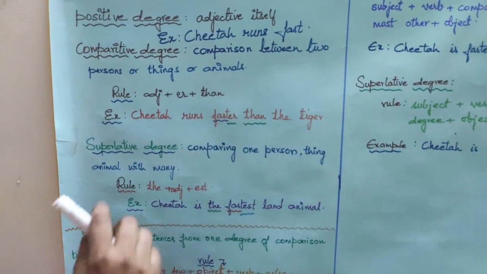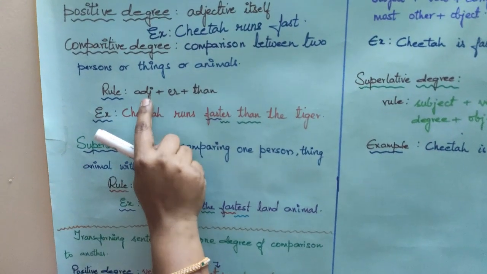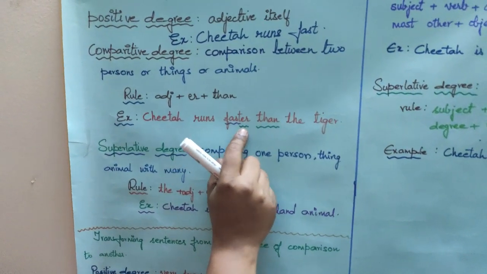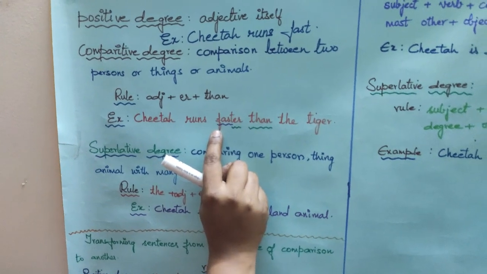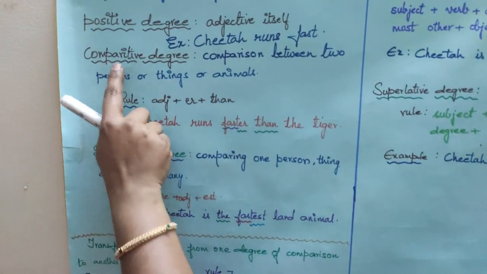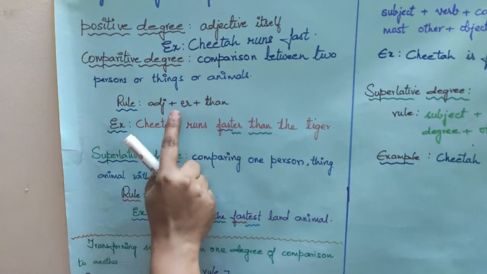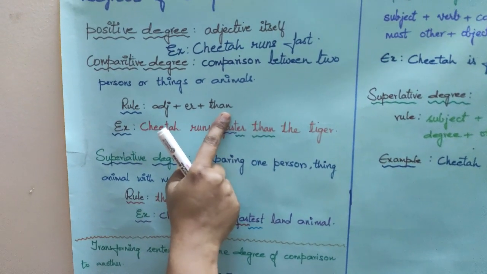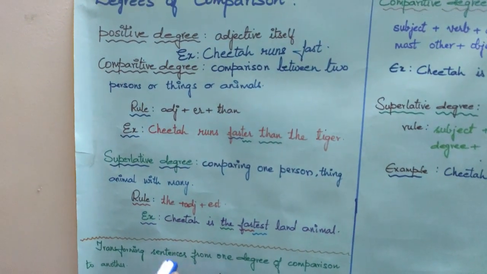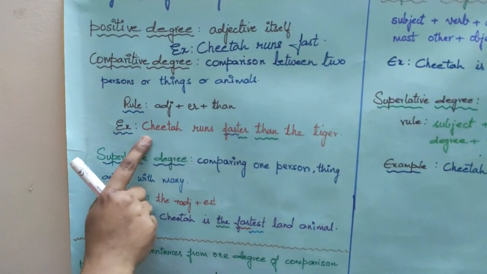Now, in this example, the adjective is fast and we should add er to the adjective followed by than. So, the rule for the comparative degree is adjective plus er plus than. And the comparative degree is used to compare two persons or things or animals.